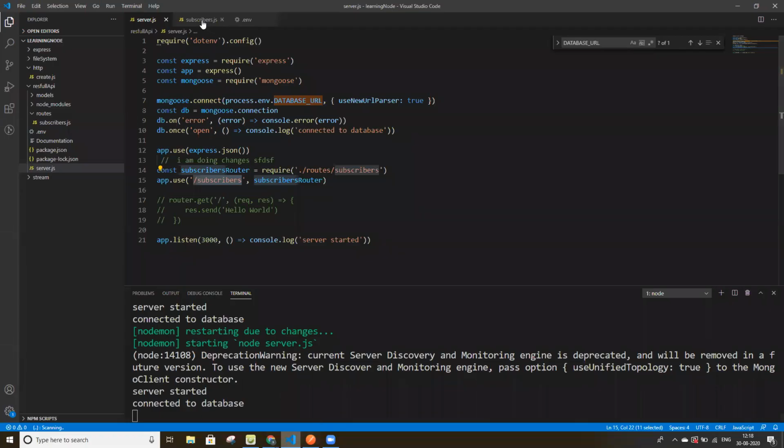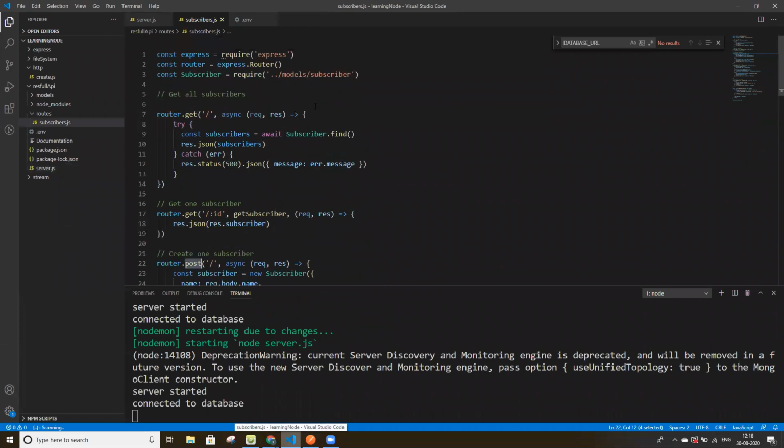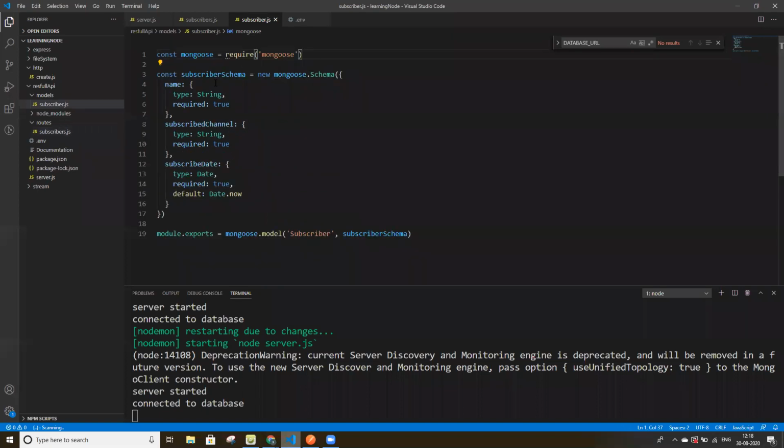Here we are requiring express, the route, and the subscriber, which is in the model. It's a middleware. Here we define what document and what columns will be stored in the database. We have name, subscribe channel, and subscribe date.